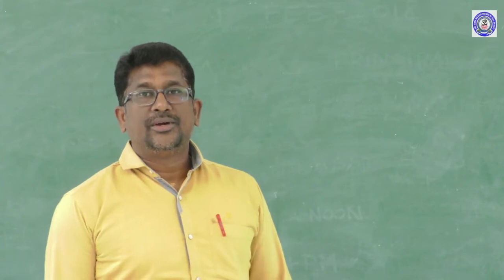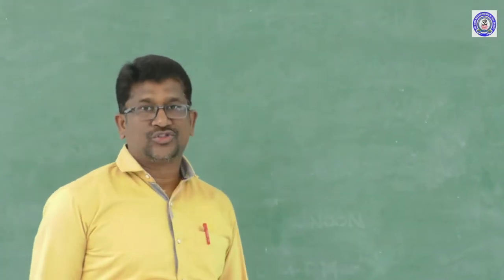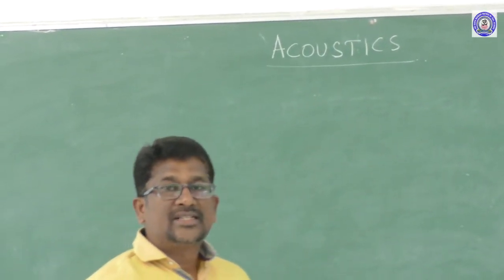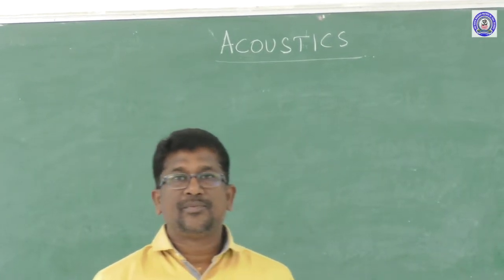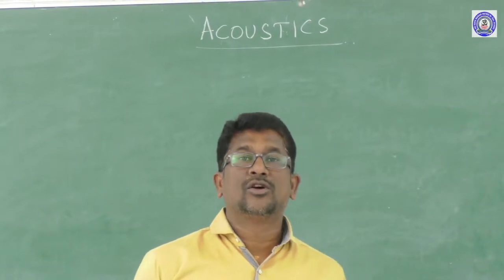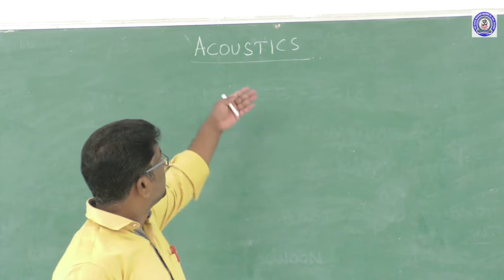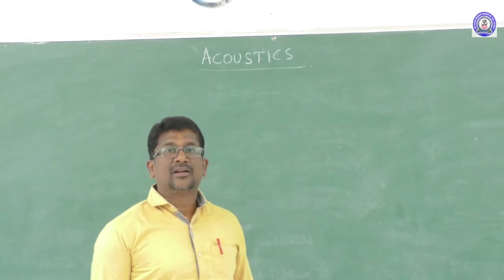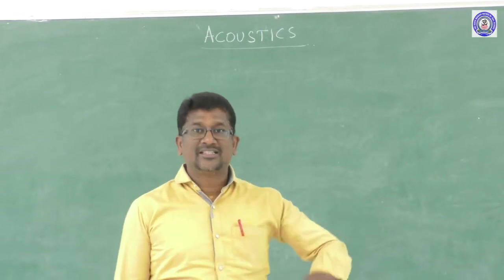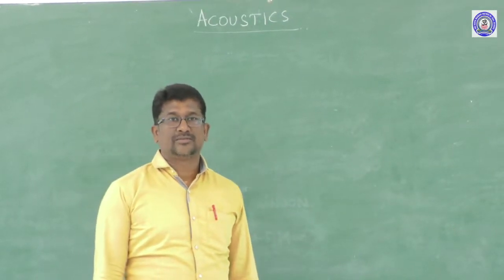And next, today we are going to discuss an important chapter, acoustics. Acoustics is a branch of physics. It deals with the study of sound waves in solids, liquids and gases. This chapter also deals with the production of sound waves, transmission and reception of sound waves, and the effects of sound waves.